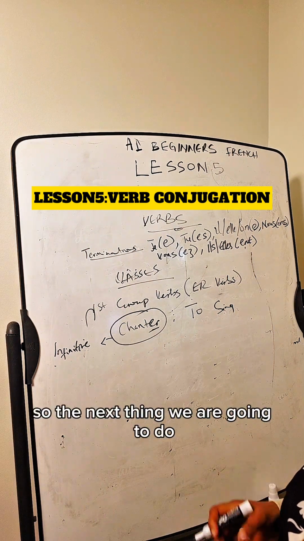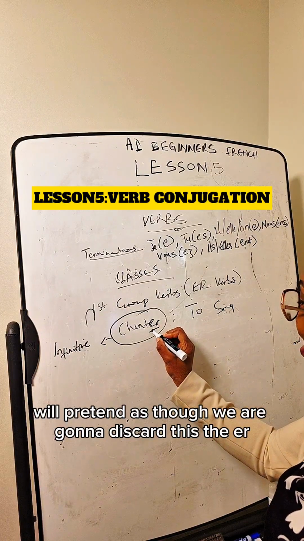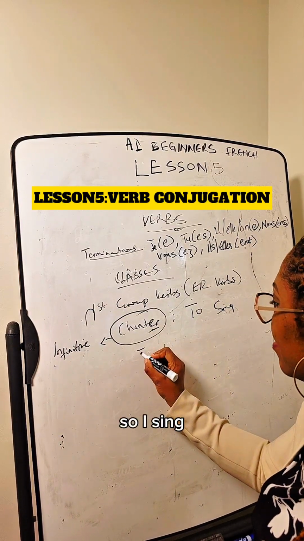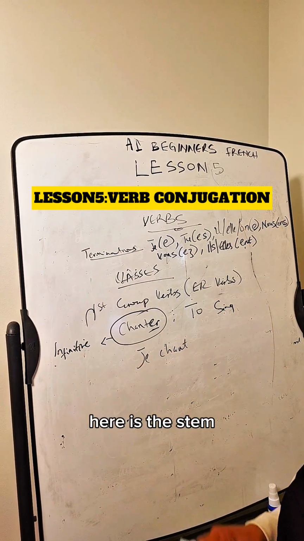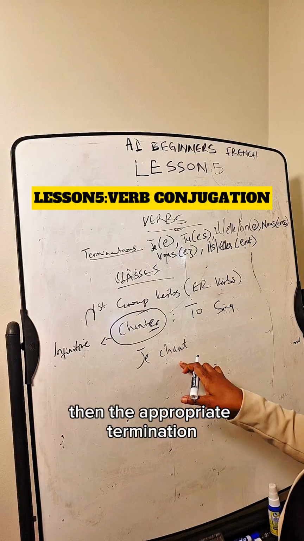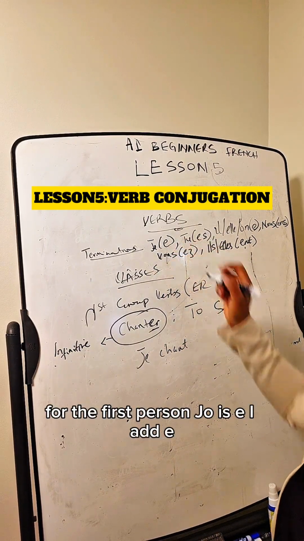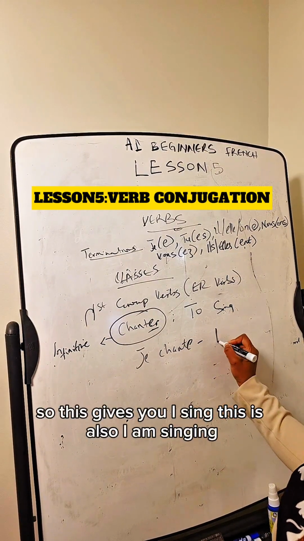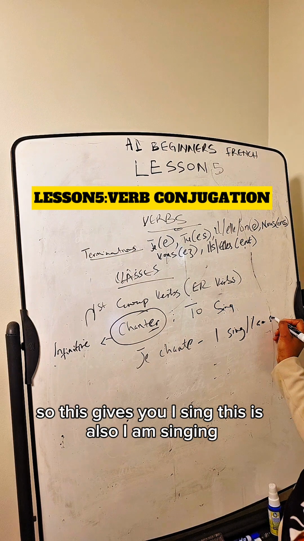So the next thing we are going to do, we'll pretend as though we are going to discard this, the ER. So, I sing. Here is the stem. Then the appropriate termination for the first person, je, is E. I add E. So this gives you, I sing. This is also, I am singing.